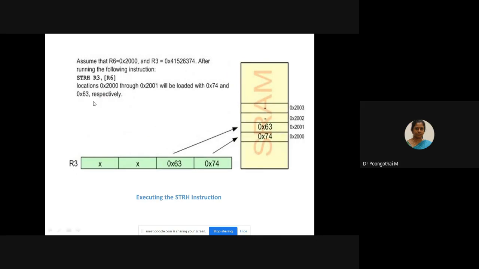Next, the reverse operation from register to memory using STRH, which stores 16-bit data.